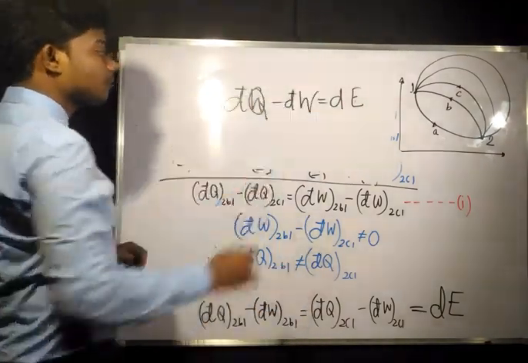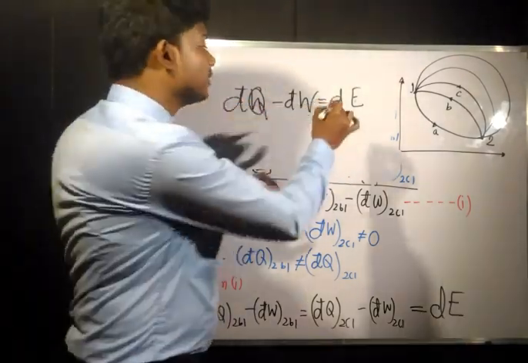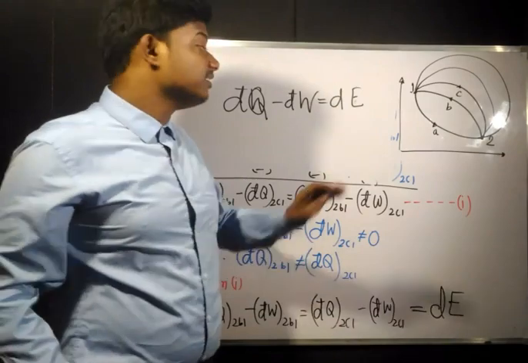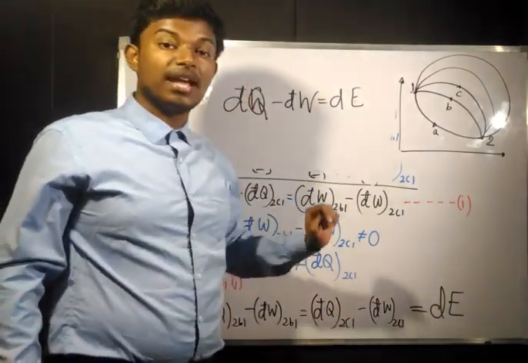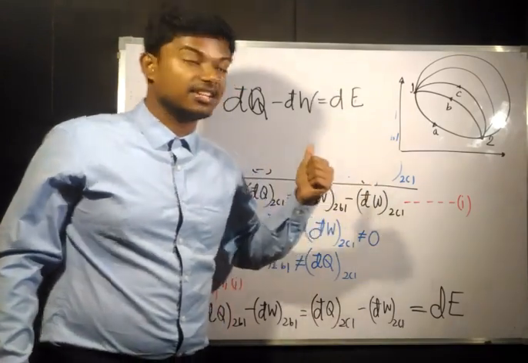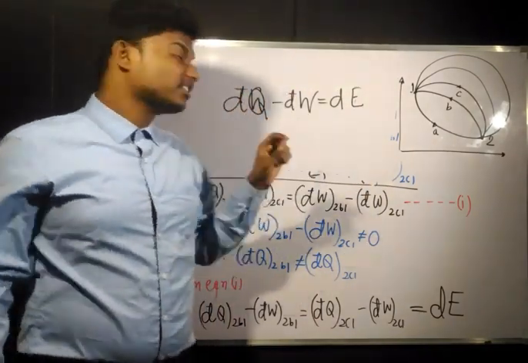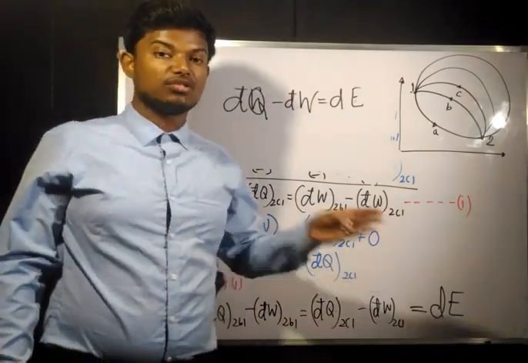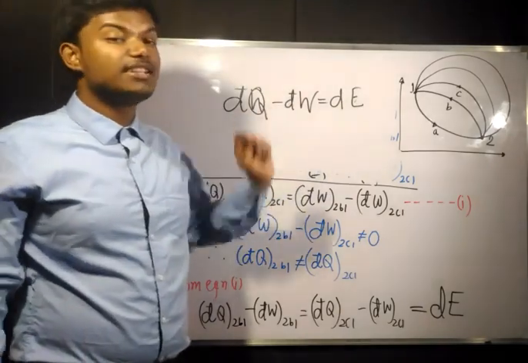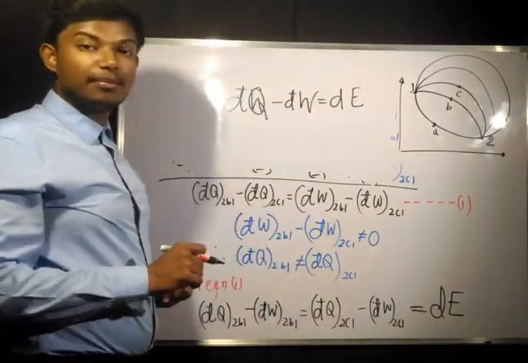We are not going to put the cap on the d here, because this is a property. We have just found out that dE is a property, and properties are always exact differentials. These caps are put when there is an inexact differential. Heat and work are inexact differentials that depend upon paths, not on the states, but energy depends on the states. So we are not going to put the d cap here.